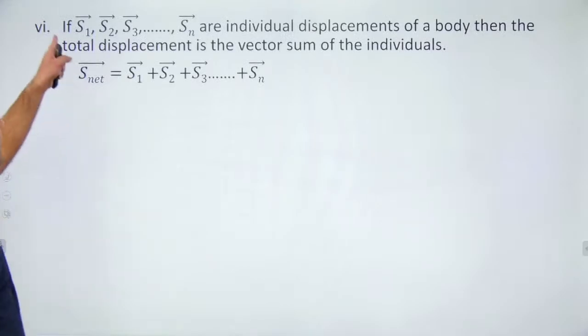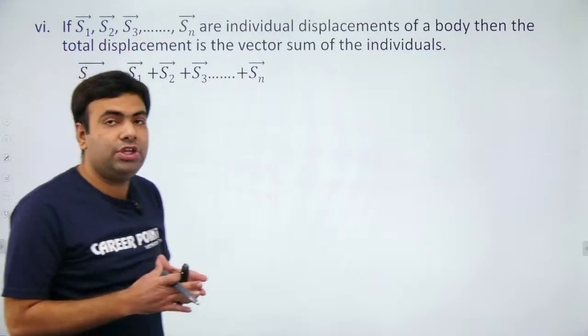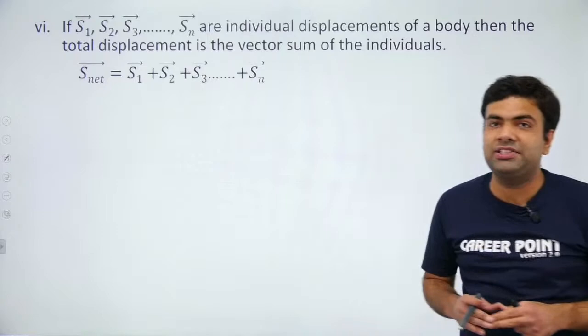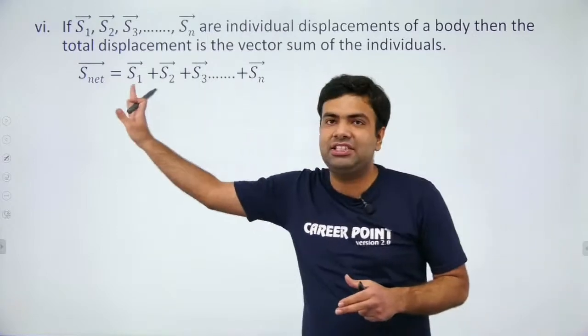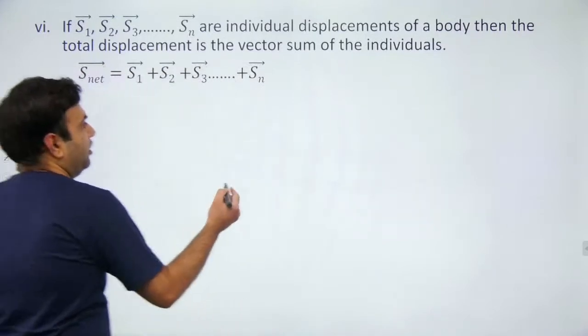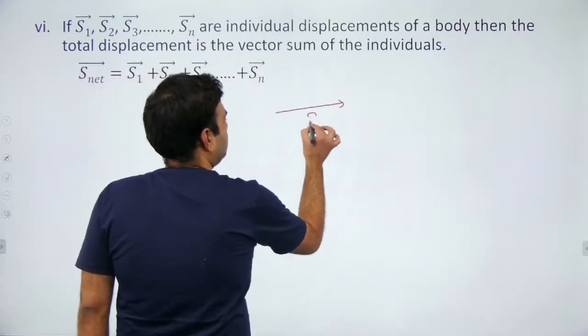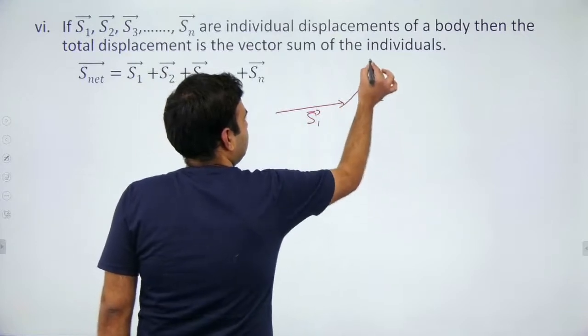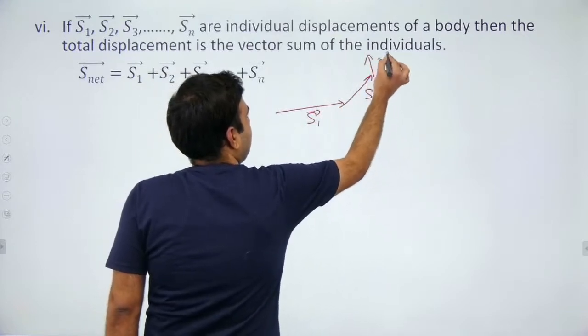Next point, if S1, S2 and S3 are the individual displacements of a body, then to calculate the final displacement, we have to add these displacements according to vector sum. Suppose a particle displaces S1 in this direction, then S2 in this direction, then S3 in this direction.